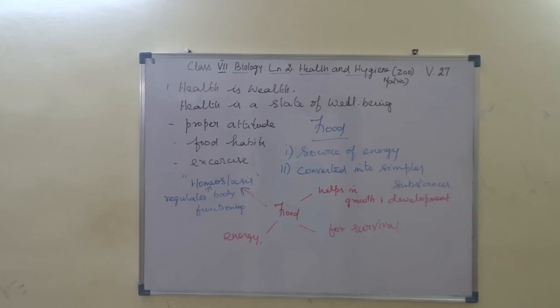Food provides energy. Food maintains homeostasis. Homeostasis means maintaining the internal environment. Maintaining internal environment means it regulates body functioning.